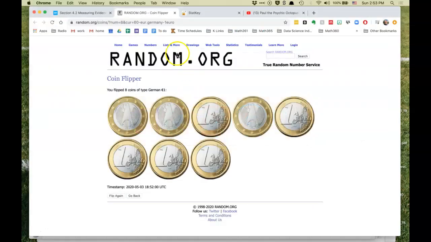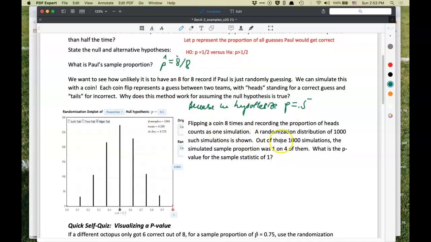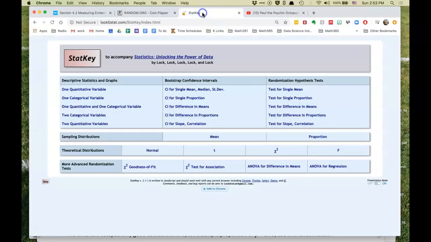So let's go back over here to our sheet. So if we flip a coin 8 times and replicate that 1,000 times, what would we get? Well, let me show you how you would do that with StatKey. So I showed you the link before for StatKey. Let's go over the randomization hypothesis test. We're doing a test for a single proportion.